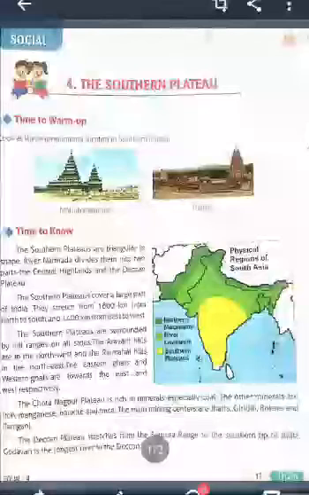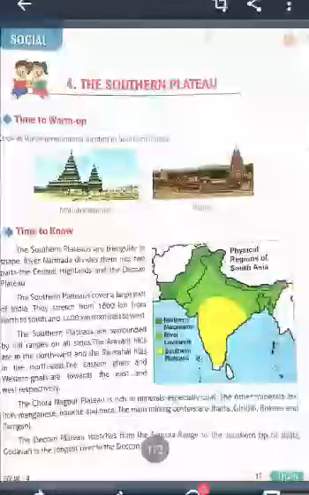First you learn about the Southern Plateau. The Southern Plateau covers a large part of India. It stretches 1600 kilometers from north to south and 1400 kilometers from east to west.